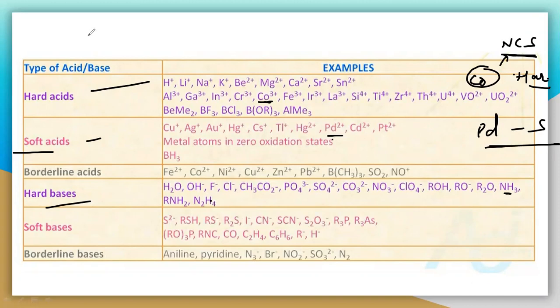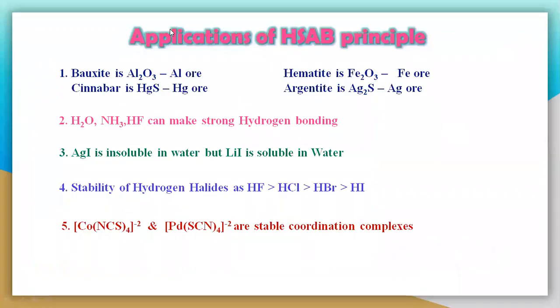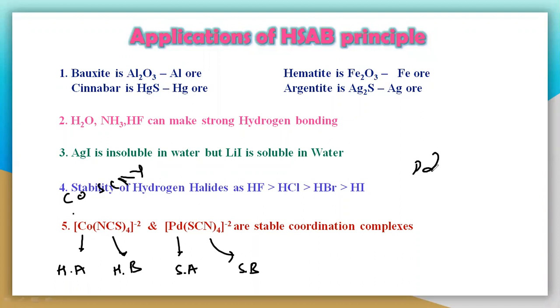And this is also one of the applications you should know here. So once again, I'm telling you, see here. This Co is a hard acid, and this NCS is also a hard base. And this palladium is a soft acid, and this SCN is also a soft base because of the sulfur. So hence you will get stable coordination complexes. You cannot get the cobalt with thiocyanato, that means you cannot get the cobalt with SCN. And even you cannot get the palladium with NCS. So this is also one of the applications of the HSAB principle.